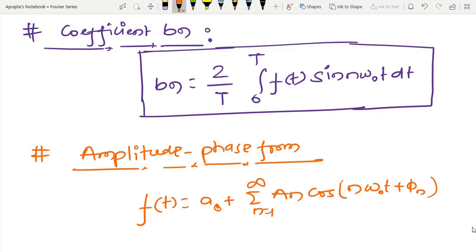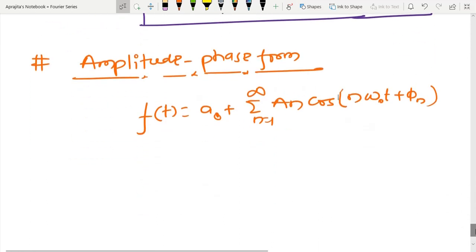Due to that reason the alternate form is called the amplitude phasor form of the Fourier series. Now let us try to calculate the values of An and phi n.